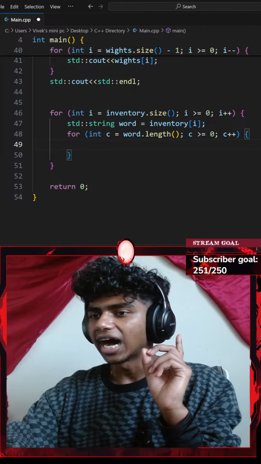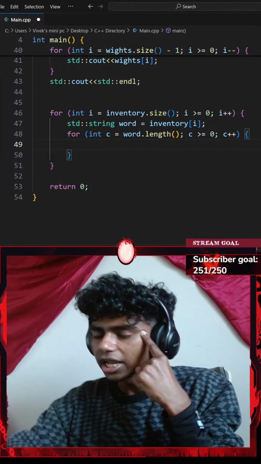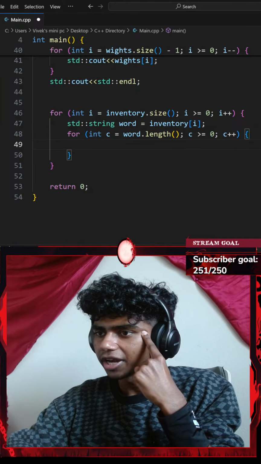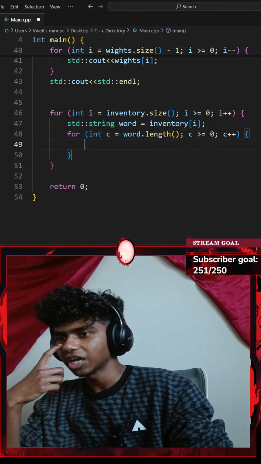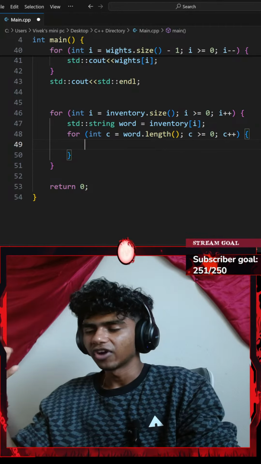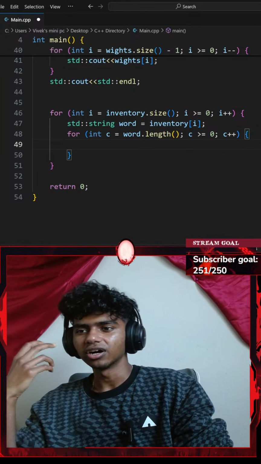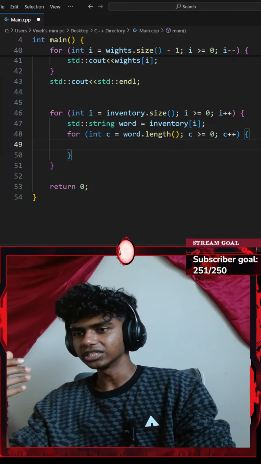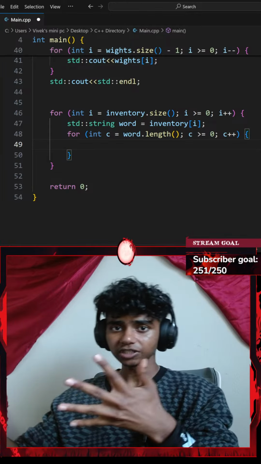Okay, with that said, now I have access to my word and my c. All I gotta do is add an if statement now. Actually, before my if statement, what was I gonna do? I gotta check if an element, an item inside of my inventory's vector weighs more than 5 pounds. If it does, then I want to print my item and my weight.